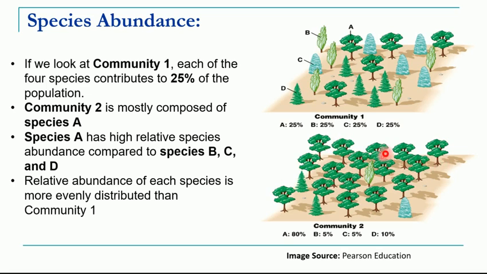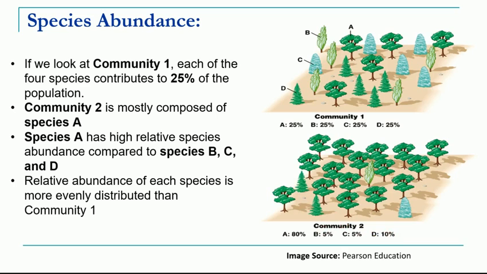The number of members of species A is very high, so the abundance of species A is 80%. Species B is this plant, which is also very less, hardly 5%. Species C is 5% and species D is 10%, that is 2 trees.